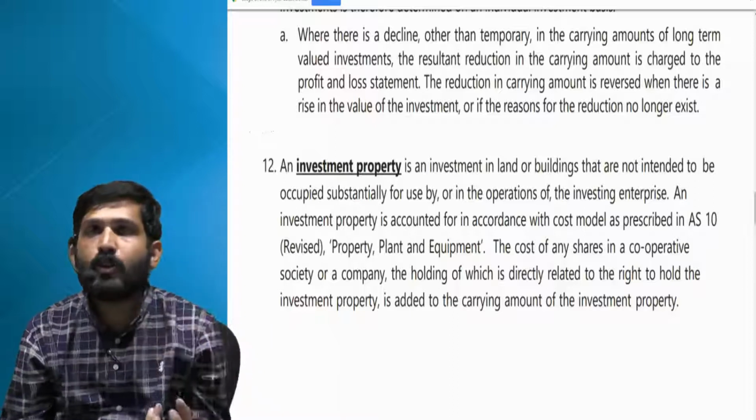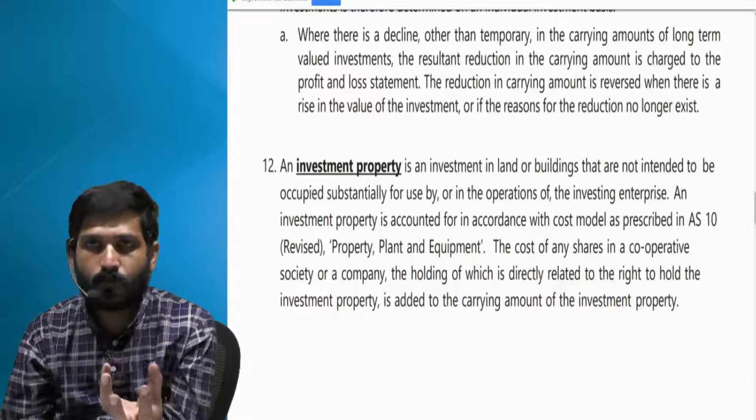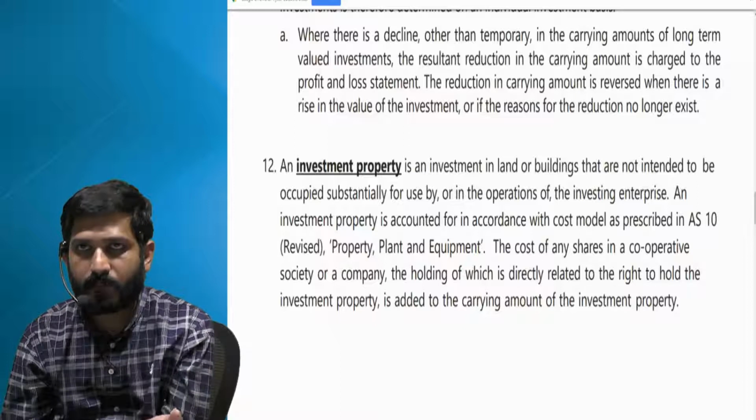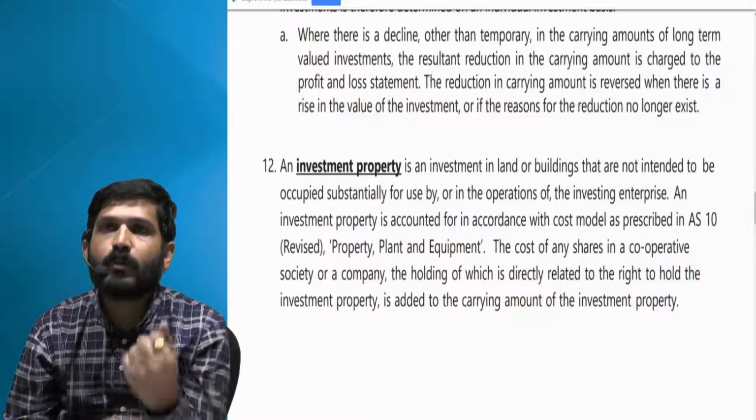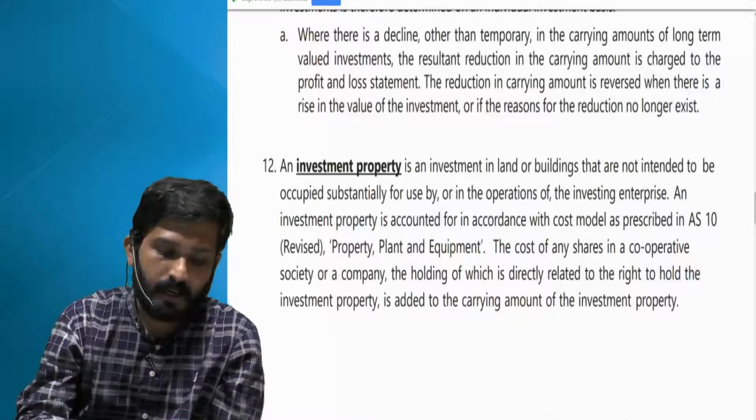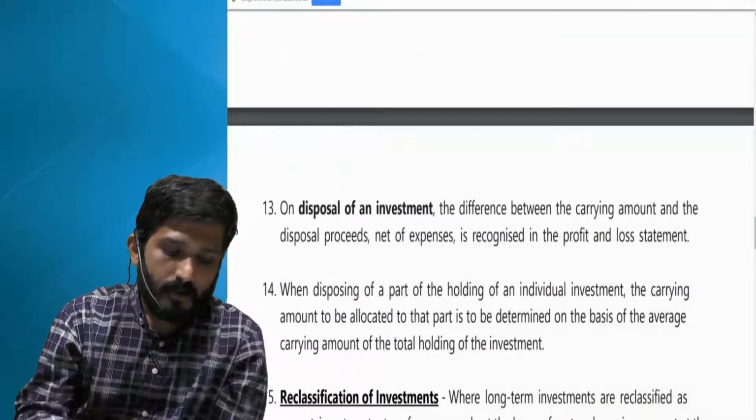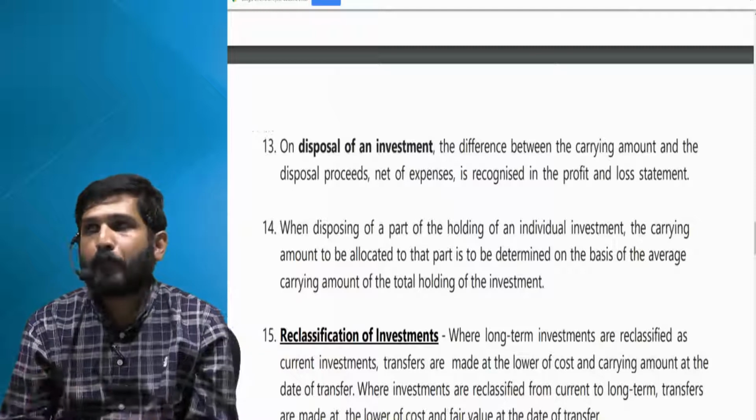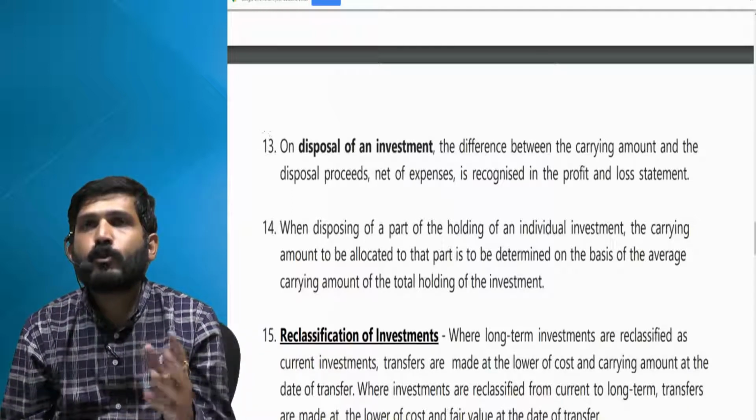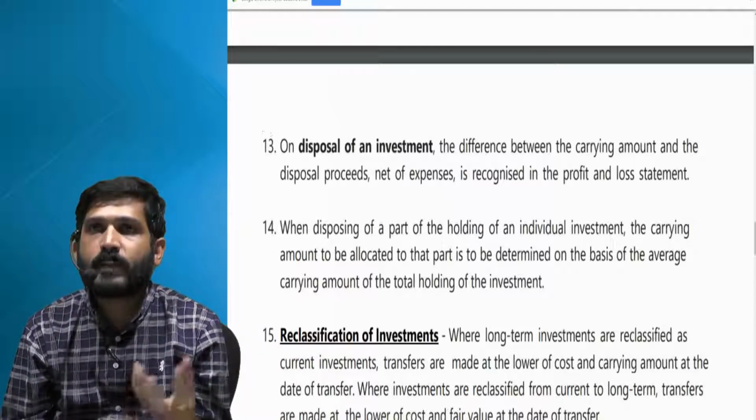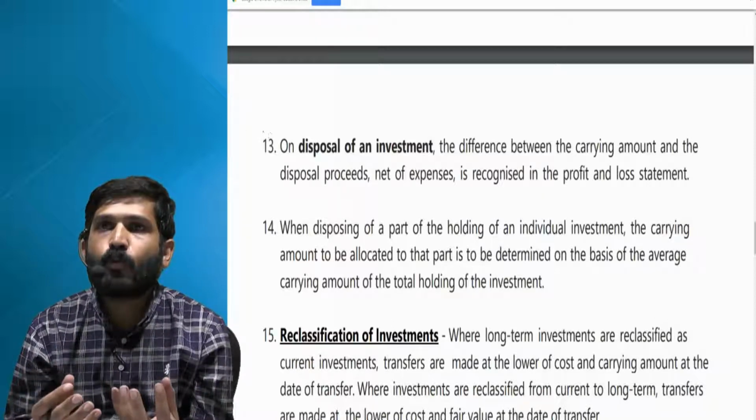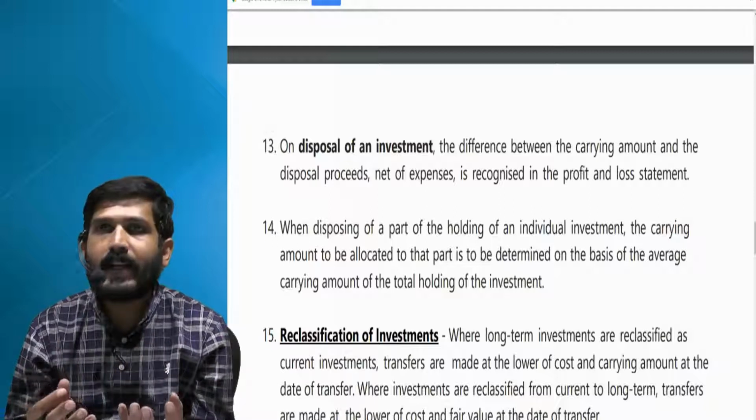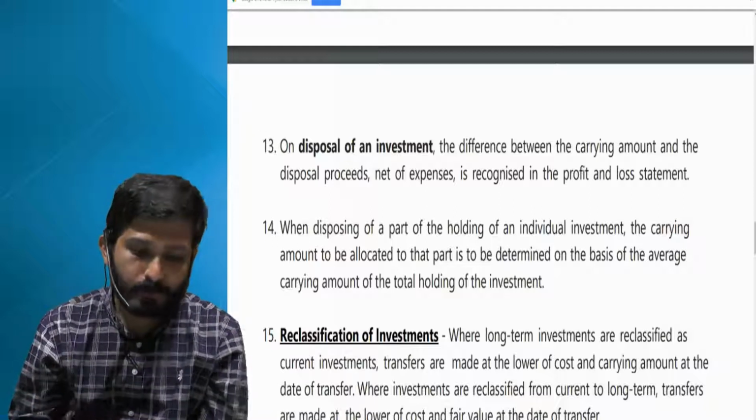Now the value you have paid for buying those shares will not be again covered by AS 13, because actually what you are buying is a flat, an immovable property, and it will go again as per AS 10. 13th point, very simple. When you dispose of investment, whatever is the difference between carrying amount and sale amount, whatever is the difference, gain or loss, that will go to your P&L as your income or expenditure.